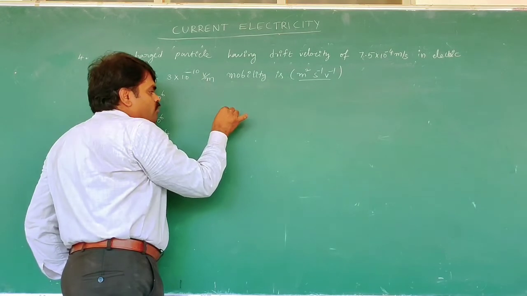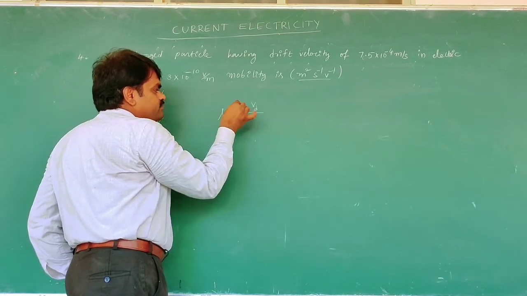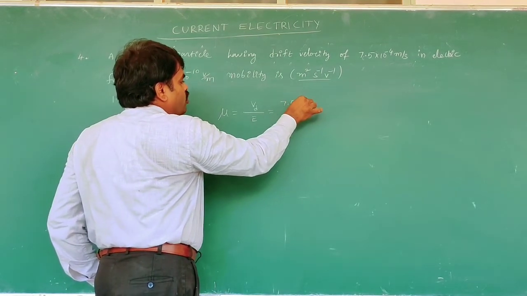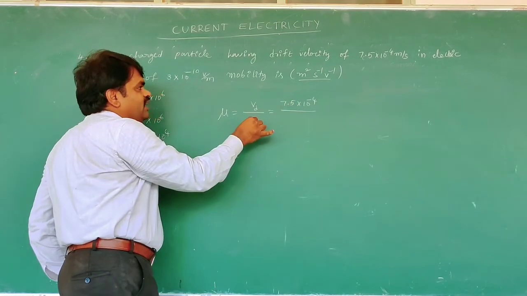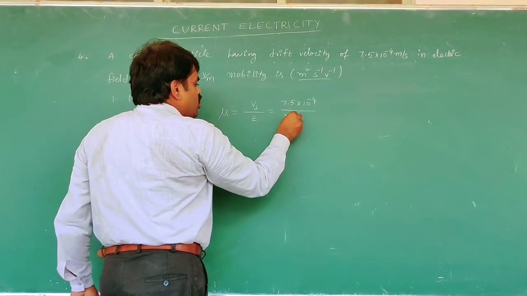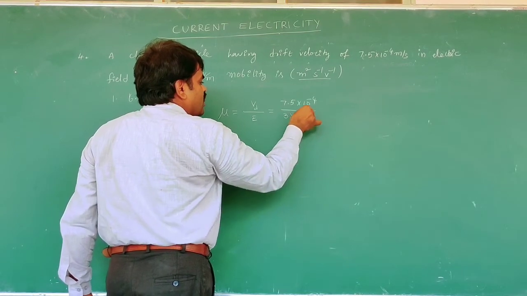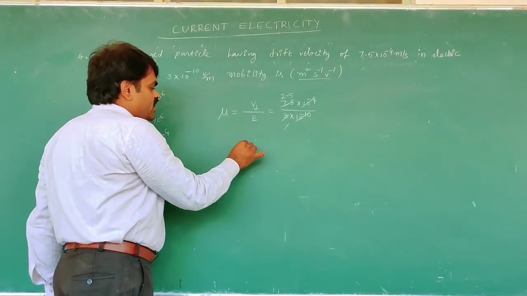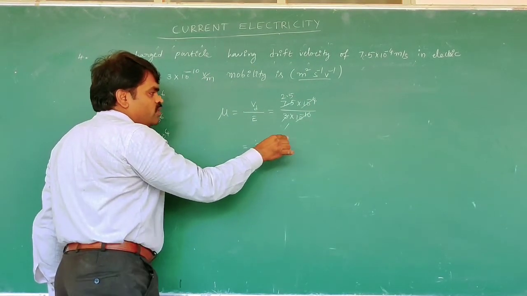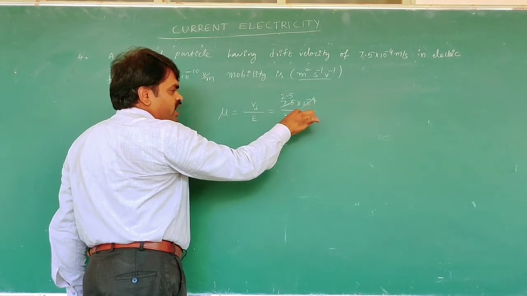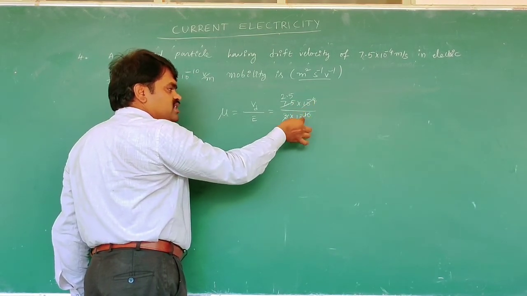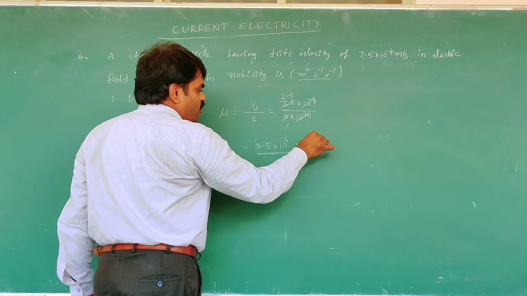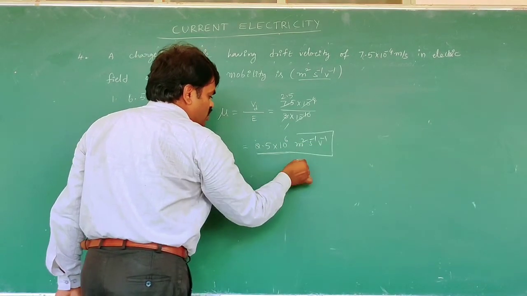Now the mobility formula: mu is equal to drift velocity by electric field. The drift velocity is 7.5 into 10 to the power of minus 4, divided by the electric field given, 3 into 10 to the power of minus 10. Cancel: 3 times 2.5 is 7.5. Then the mobility is equal to 2.5. Here 10 to the power of minus 4 and minus 4 cancel. The denominator having 10 to the power of minus 6 goes to the upper side as 10 to the power of 6 meter square second power of minus 1 volt power of minus 1.